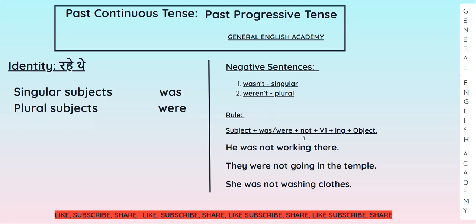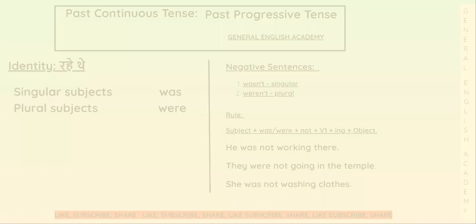Rule is very simple. You are just adding not after helping verb. Like subject, was, were as per the subject, not, verb first form, ing and object. For example, he was not working there. वह वहां काम नहीं कर रहा था. They were not going in the temple. वे मंदिर में नहीं जा रहे थे. She was not washing clothes. वह कपड़े नहीं धो रही थी. So this way you can make negative sentences.